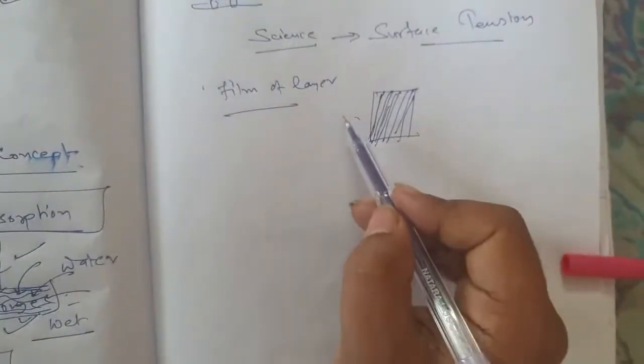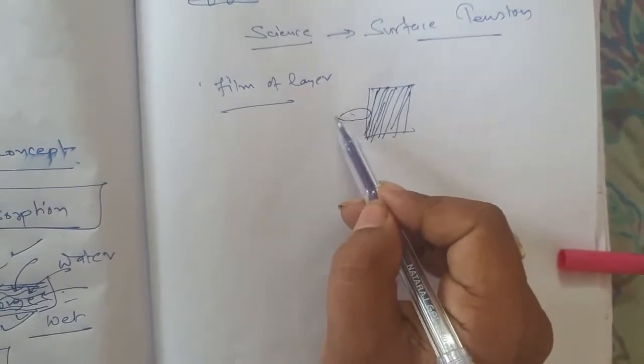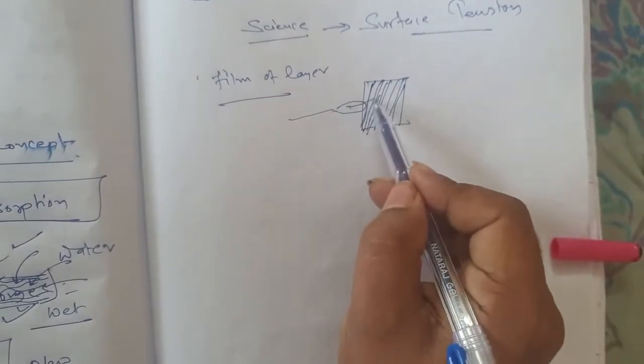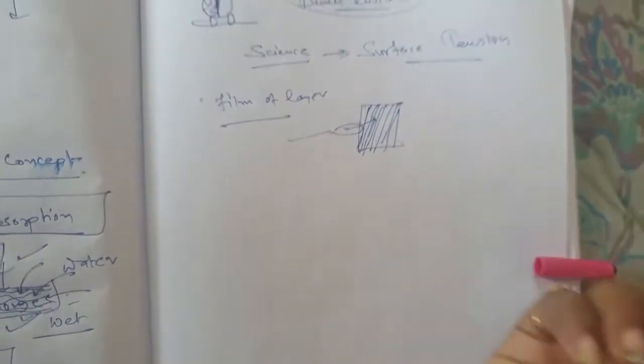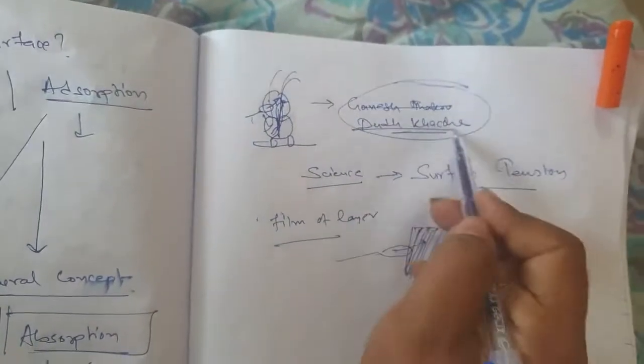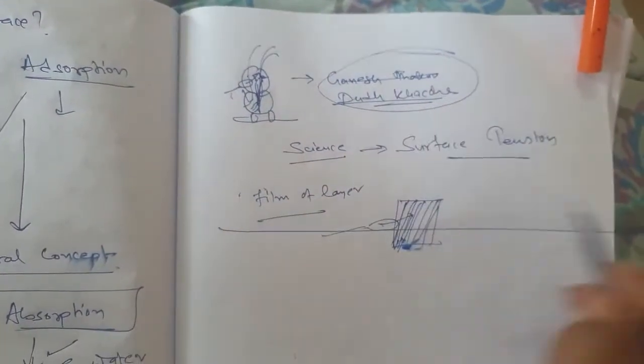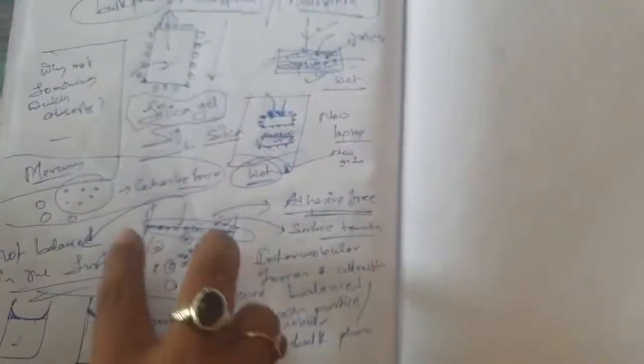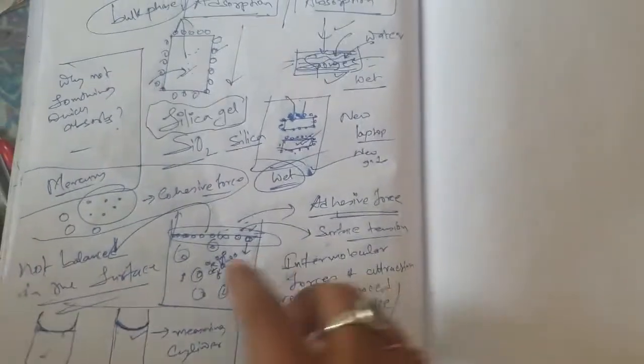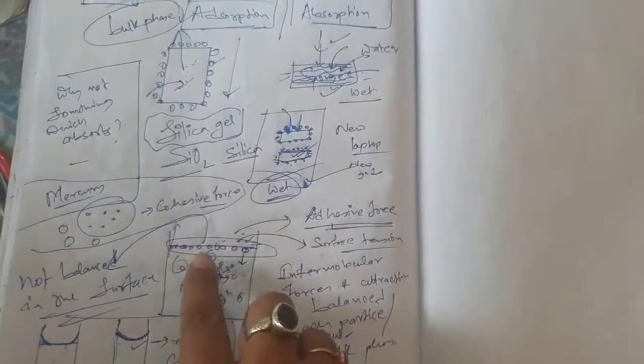That's why when the spoon was held, the milk was absorbed inside and people shouted Ganesh Thakur Shotti Shotti Dudh Khacche. So this is one interesting example that came to my mind. I hope you understood the difference that occurs in the bulk phase and in the surface. So let us move ahead with our understanding.